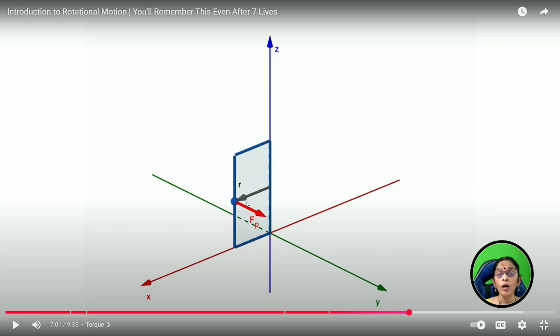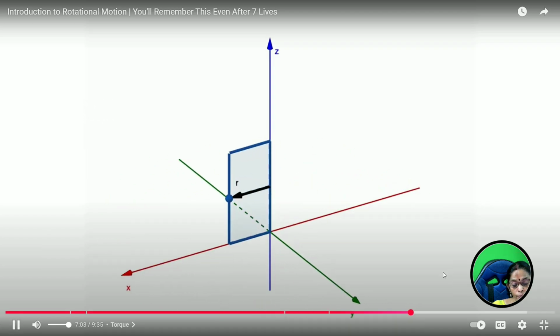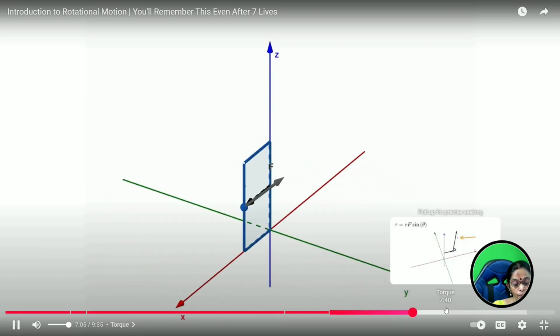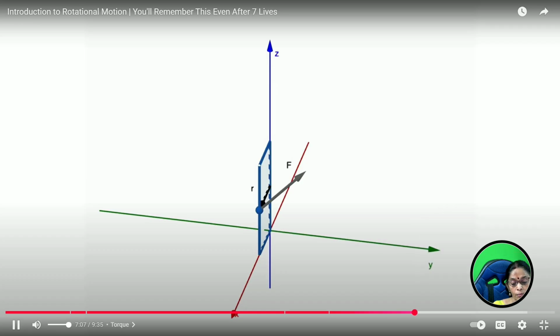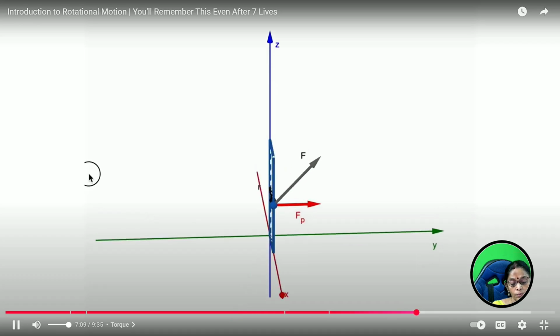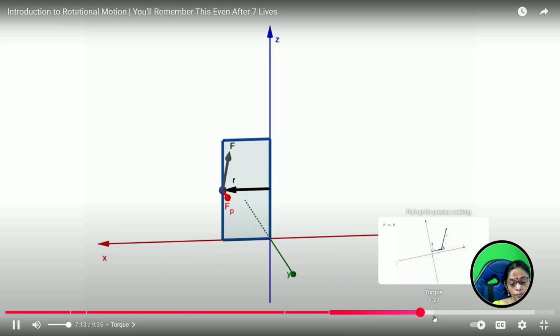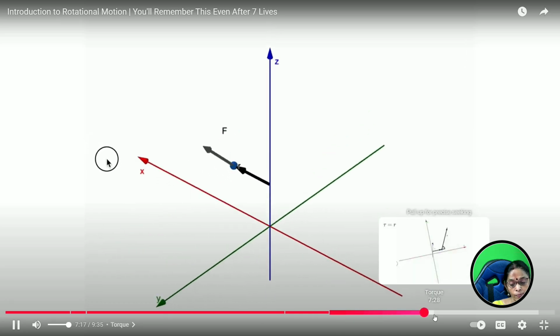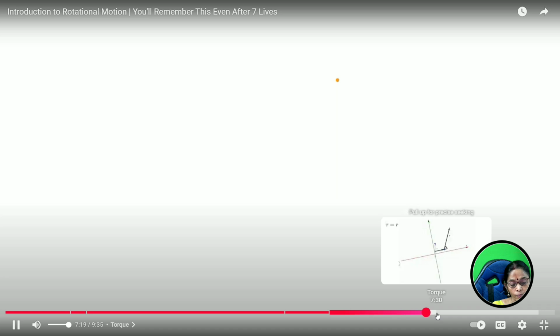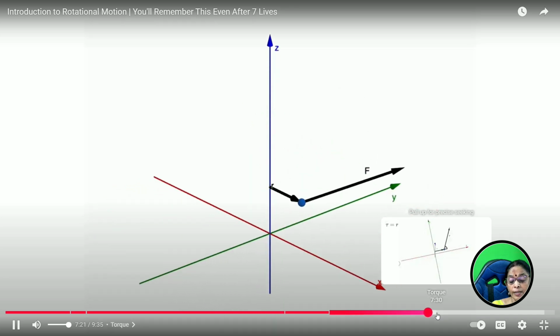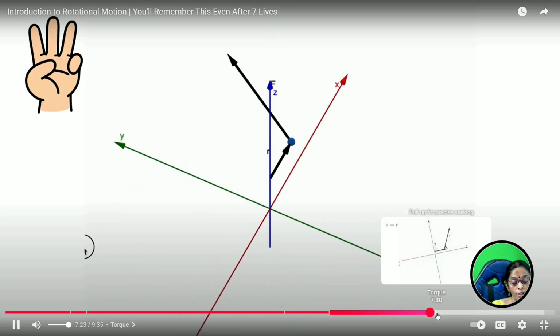Therefore the door is able to open. You can see here, we say torque; the rotational effect of force is called torque.